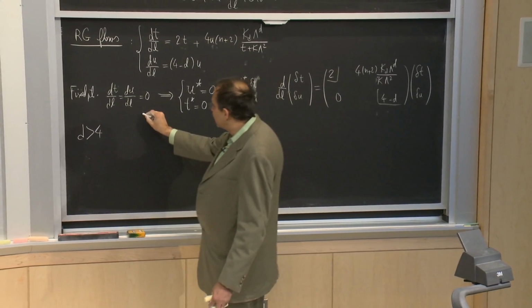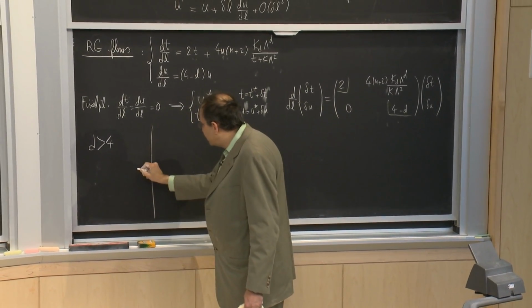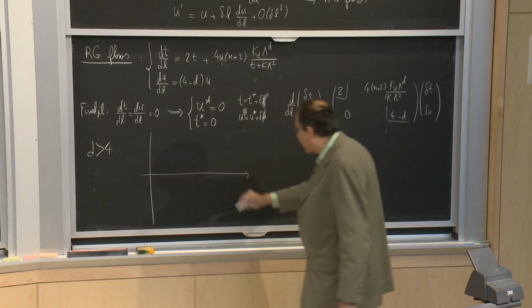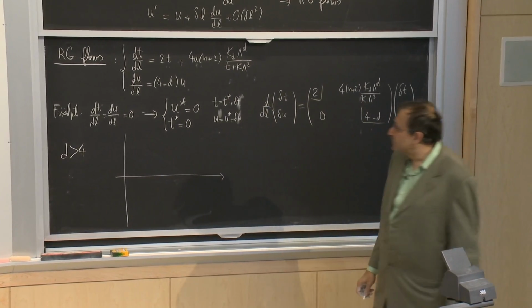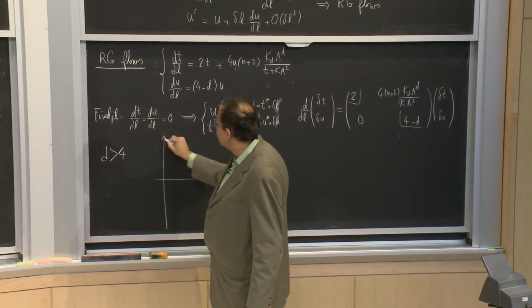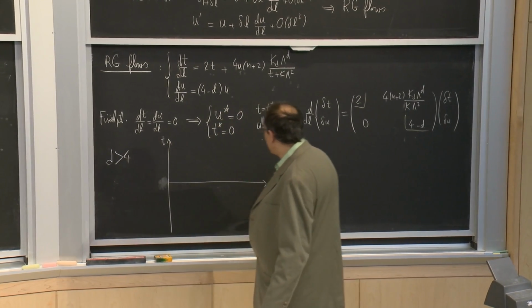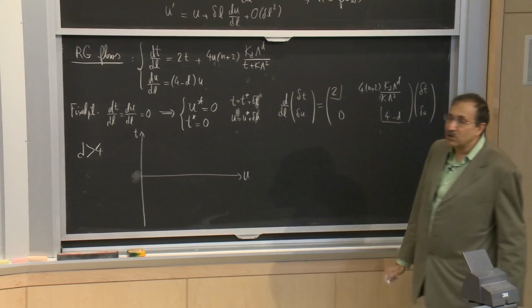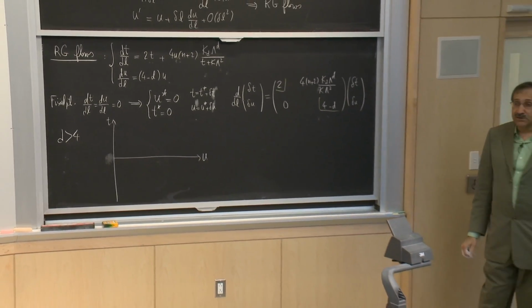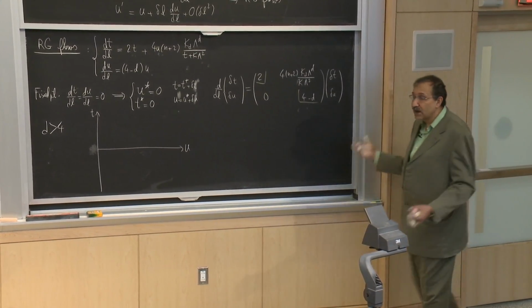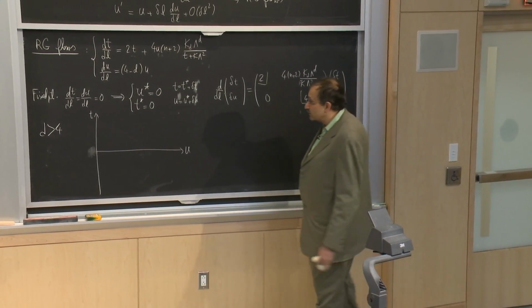And if I look at the behavior and the flows that I'm allowed to have in the two parameters t and u. Now, if my Hamiltonian only has t and u, I'm only allowed to look at the case where u is positive in order not to have weights that are unbounded.